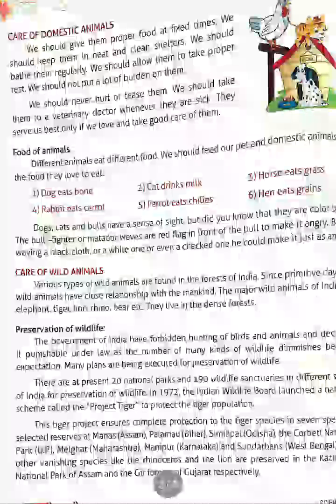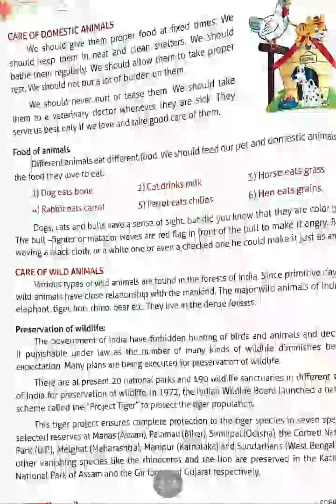So, this is Project Tiger. They selected 7 reserves to protect the tiger: Manas in Assam, Palamu in Bihar, Simlipal in Odisha, Corbett National Park in Uttar Pradesh, Melghat in Maharashtra, Manipur, Karnataka, and Sundarbans in West Bengal. They are selected to protect the tiger in these places.